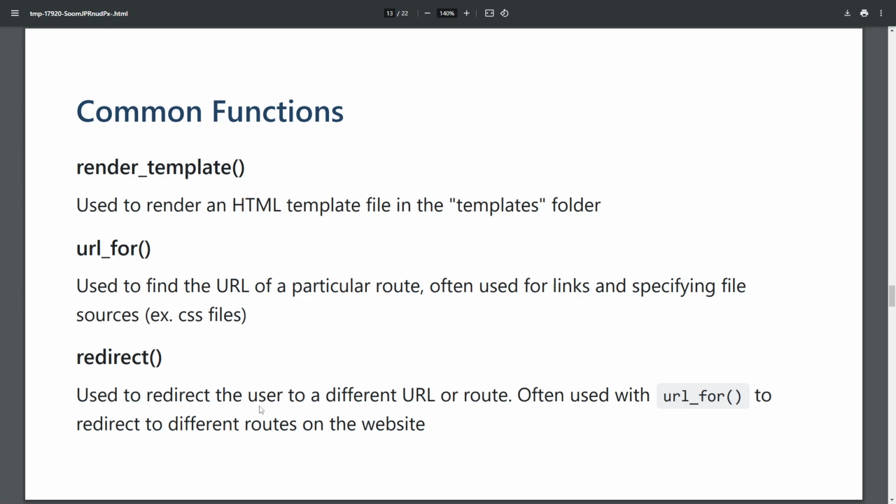We've got url_for, which is going to allow us to basically get a very safe URL for a specific endpoint, as opposed to guessing like /about/ whatever. We can use url_for and it'll generate that URL for us. And we use that in links and redirecting and whatnot. And then here we have redirect, which is like you may want to submit a form and then redirect them home. Or maybe if they log out, you redirect them to a login page or something like that, right?